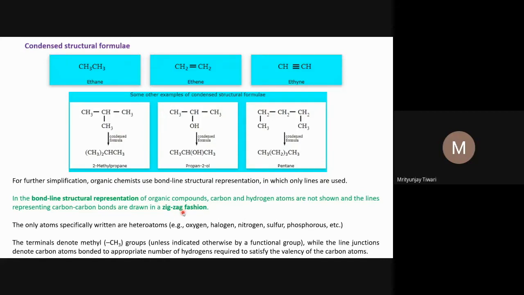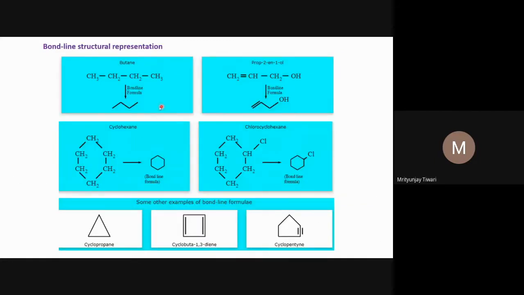This is based on the understanding of the tetravalency of the carbon atom. If a carbon atom is there and there is no heteroatom, it means all the valency of carbon should be completed by hydrogen atoms, other than the bonds already shown. See the example here: four lines. All the corners, or all the bends, and the ends represent carbon atoms.